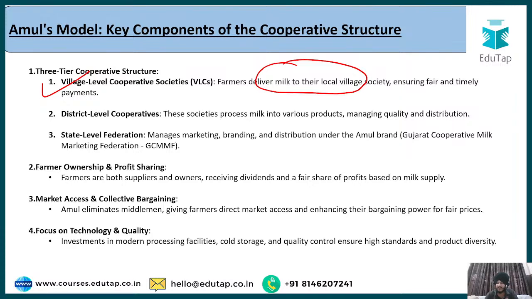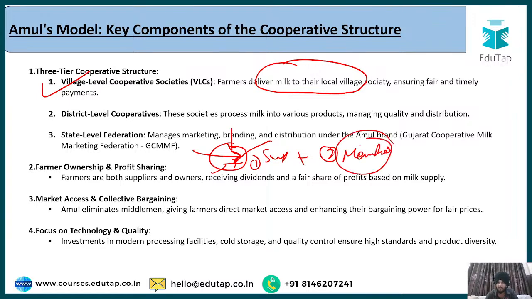Fine, what happens is that when the farmers join the cooperatives, they become the supplier. That is the first advantage. But apart from that, when they join the cooperatives, they also become the owner, because they become a member of that cooperative, and since they become a member, they are also involved in the decision making and other things.